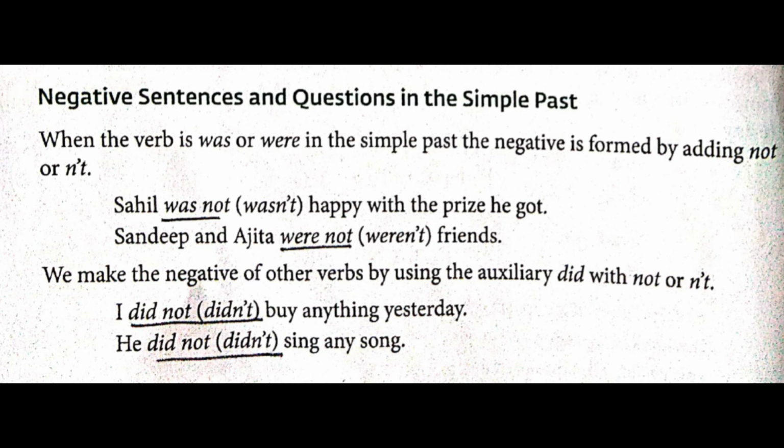So take a pencil and underline was not. Why not? Because it helps in negative sentences. It's a negation. So next one, we make a negative of other verbs by using the auxiliary did with the not or n't. For students, if there is no helping verb, that is auxiliary, we will be using the base form of do, and if it is a past tense, then we will use did.